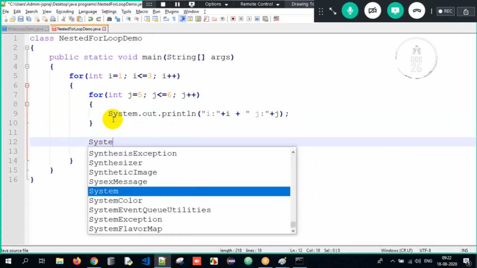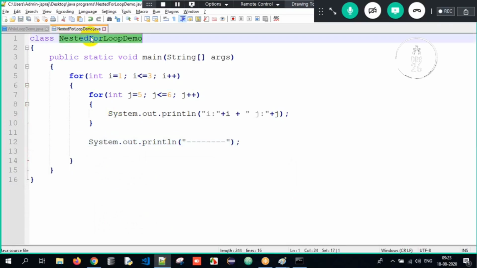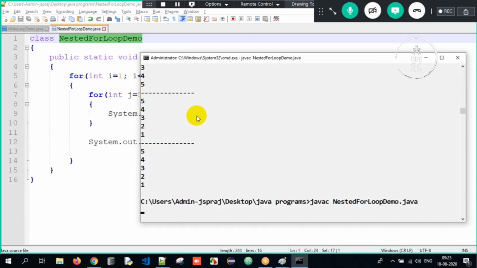So for our understanding, how does it work here? This is the entire process. Now, trust me here, guys, nested for loop is one of the most important topics for your pattern programming. Whenever you come across patterns, you will come across this.